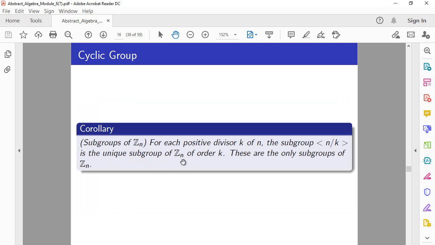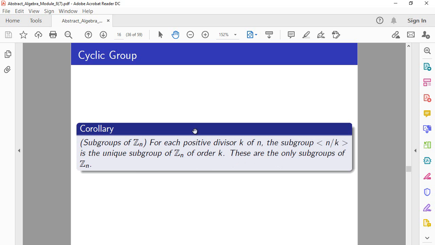Consider the group Zn, which is a cyclic group generated by 1, and then for any divisor k of n, Zn has exactly one subgroup of order k, which is generated by n over k times 1, which is simply n over k. These are the only subgroups of Zn.